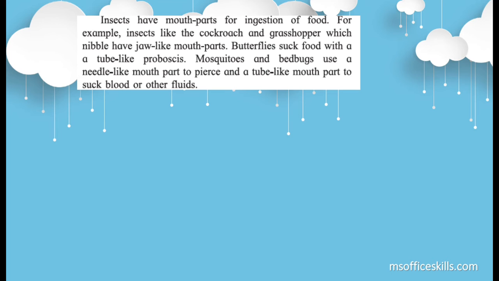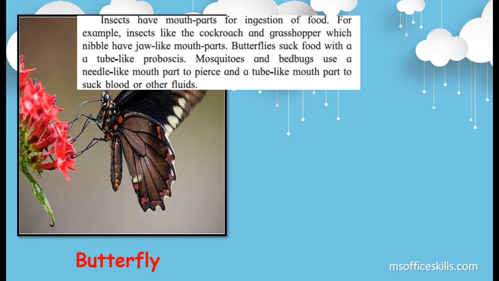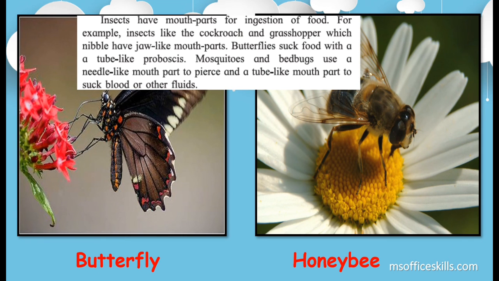So this is how digestion in amoeba takes place. Now there are certain insects like the butterflies, or you can see a honeybee. They have a special organ in their body which helps them to suck food with a tube-like proboscis. Mosquitoes and bedbugs use a needle-like mouth part to pierce and a tube-like mouth part to suck blood or other fluids from the body.